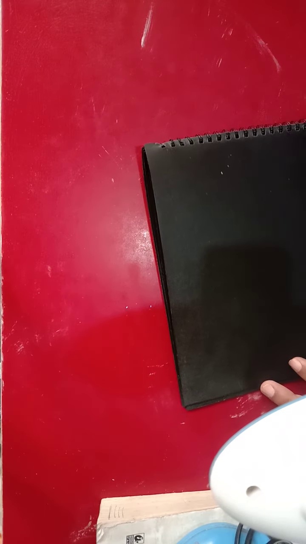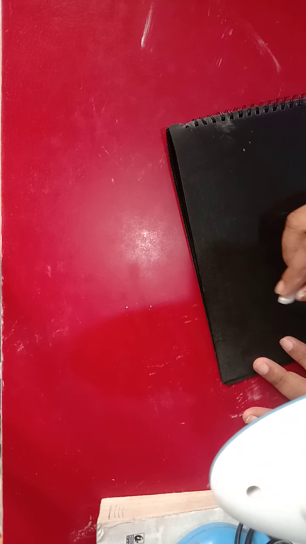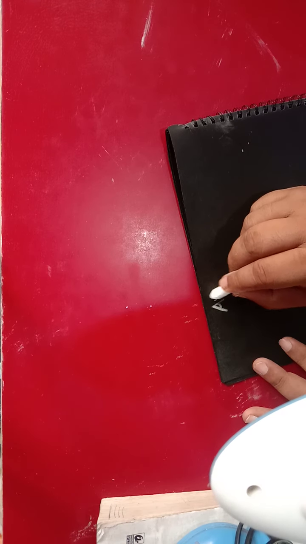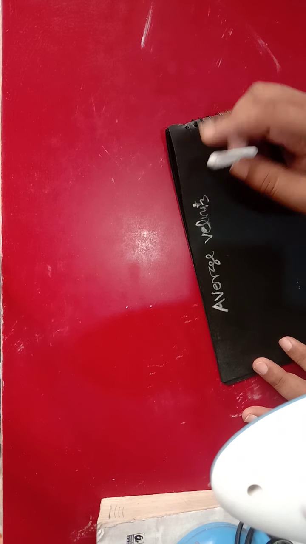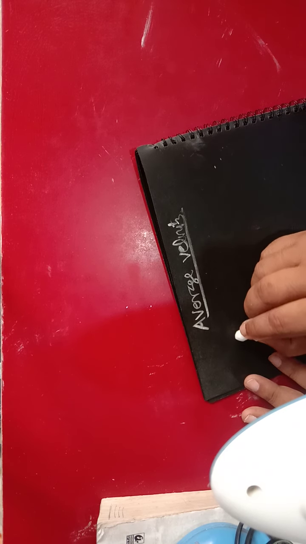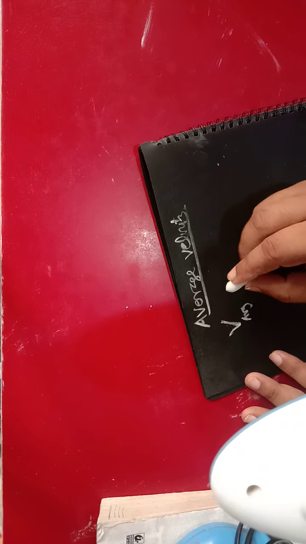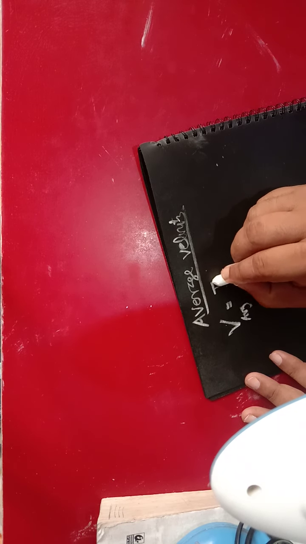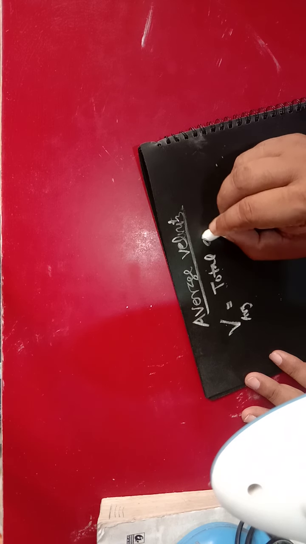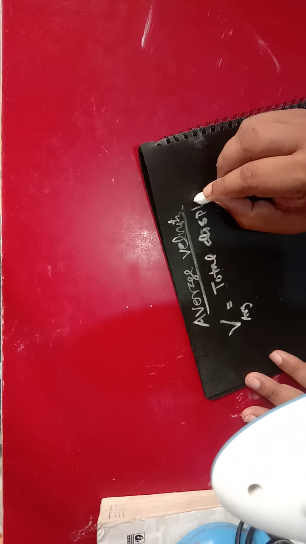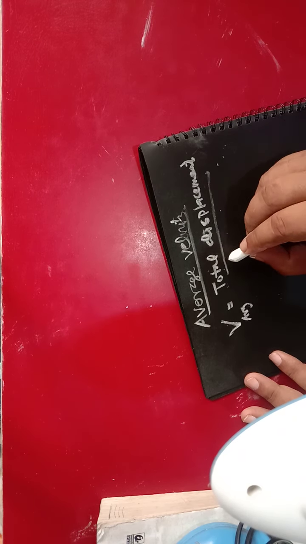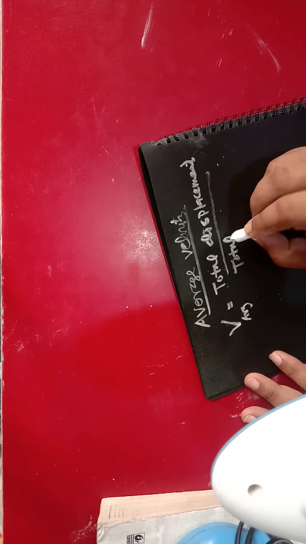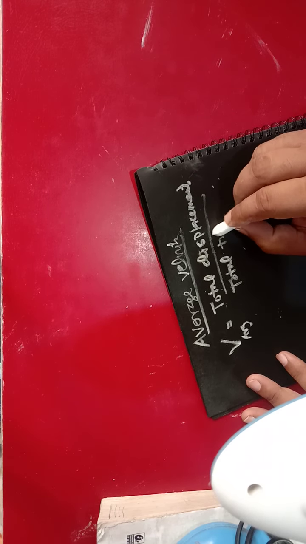Simply, total displacement by total time is equal to the average velocity.